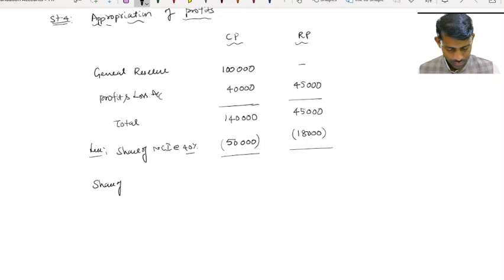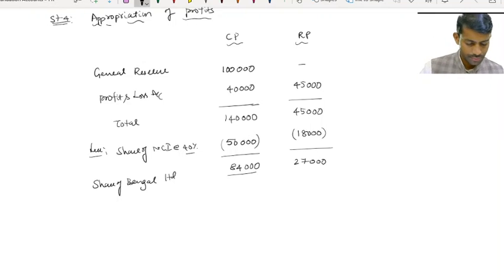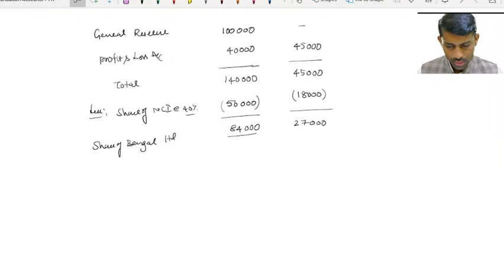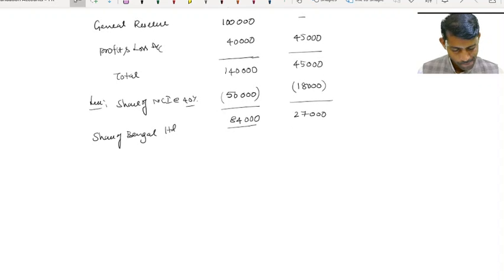Share of Bengal, 84,000 and 27,000. Okay. So this will go to step number 6, cost of control. This will go to step number 8.